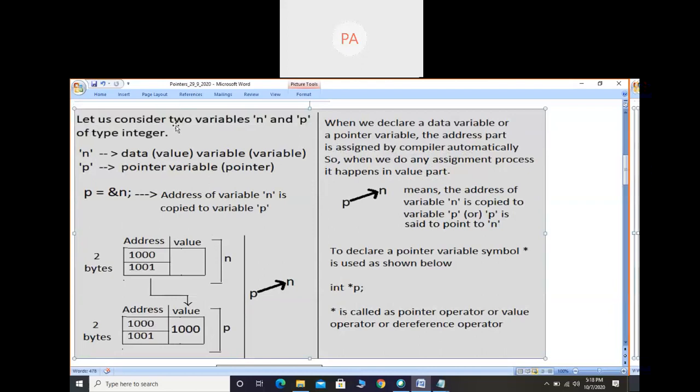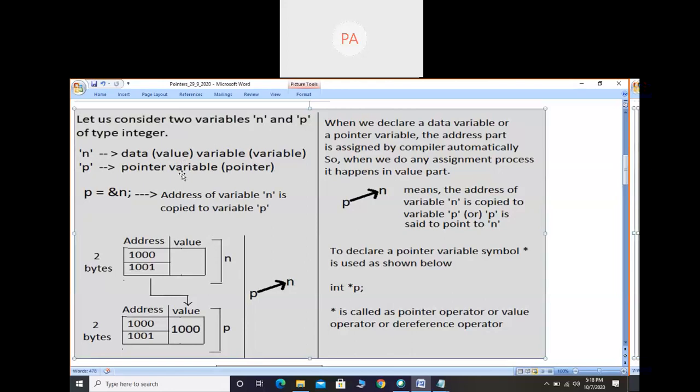Look here. Let us consider two variables n and p of type integer. Apart from integer, floating point, character and double variables, there are another two categories of variables we can define, that is data variable and pointer variable.